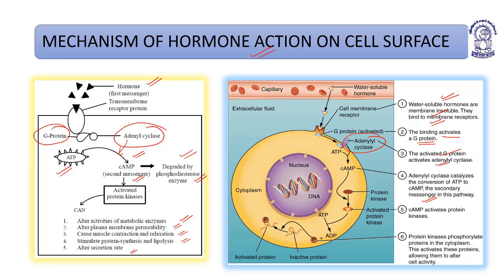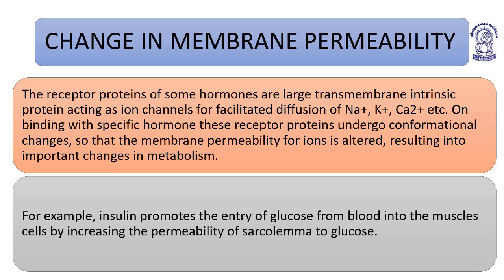The secondary messenger in this pathway, cyclic AMP, further activates the protein kinases. Protein kinases phosphorylate, that is, add a phosphate group to, proteins in the cytoplasm. This activates these proteins, allowing them to alter the cellular activity. So this is the mechanism of hormone action on the cell surface.